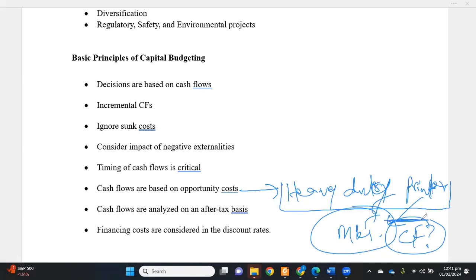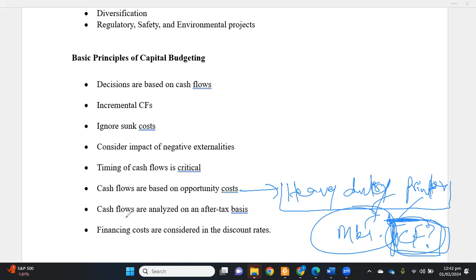That cash flow is called the opportunity cost. It is the highest available alternative use of the printer, and if we do not sell it and do not get that cash flow, we will consider it as a cost in our project's cash flows. So this cost will be considered in the project cost.